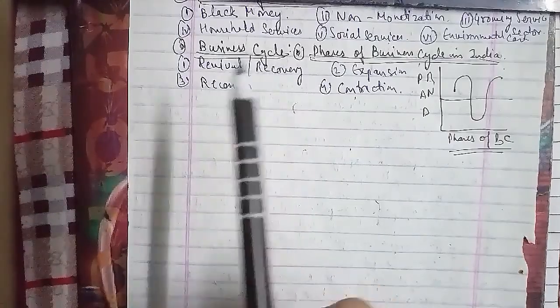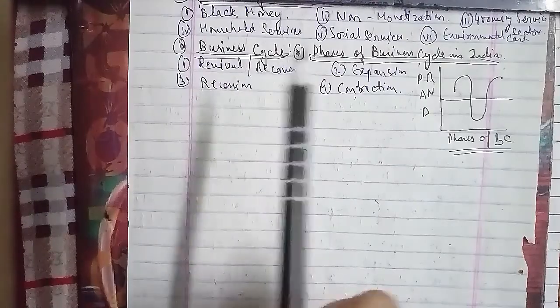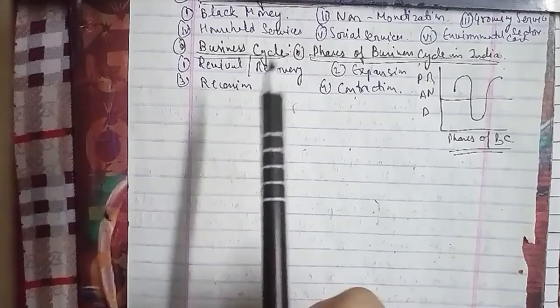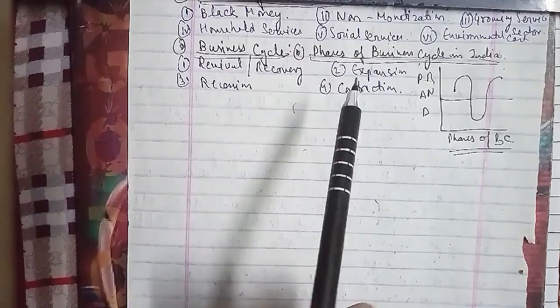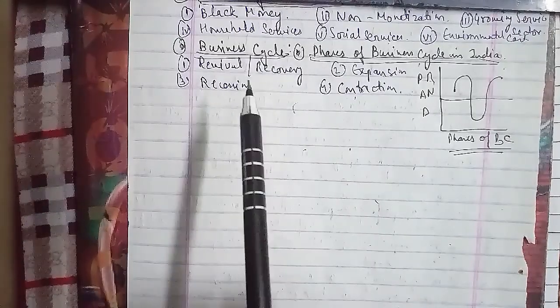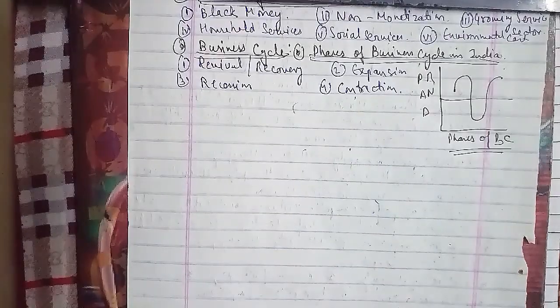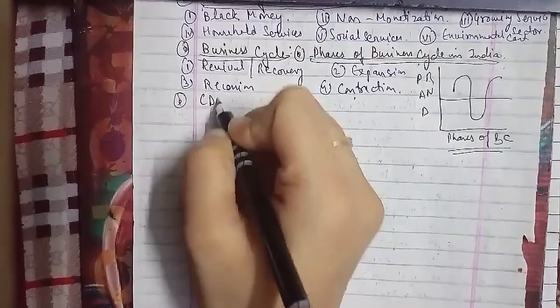So national income, that is NI, is the NNP at factor cost as well. So NI equals NNP minus indirect taxes plus subsidies.